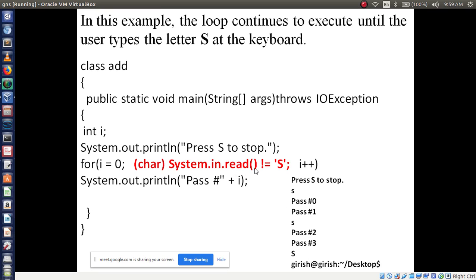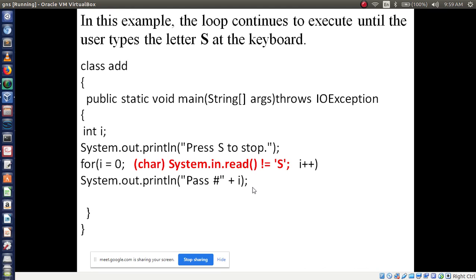In previous examples we discussed that if the condition is true, execute the following statements, but here it is ulta palta. If the condition is true, come out of this loop. So this is another example of variation.